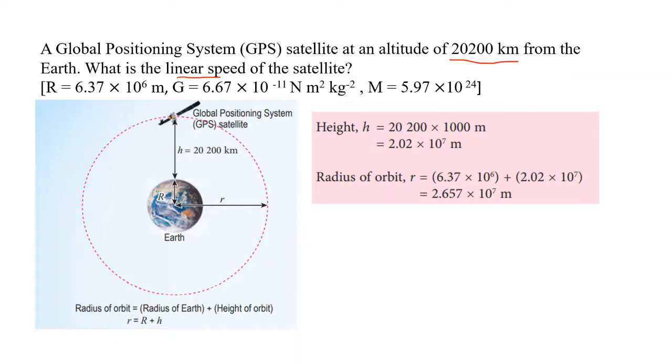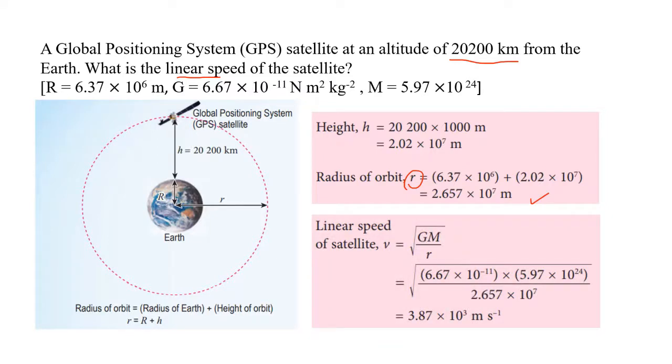Write down the suitable formula. Substitute numerical values into formula and perform the calculation. Where G is the universal constant, M is the mass of the Earth, r is the radius of orbit. And we can get that the linear speed of the satellite is 3.87 × 10^3 meter per second.